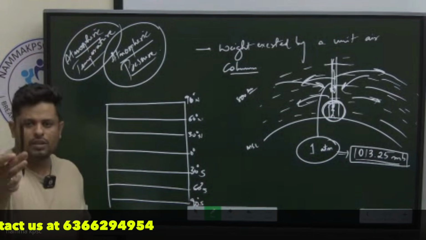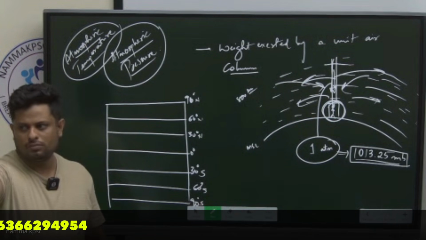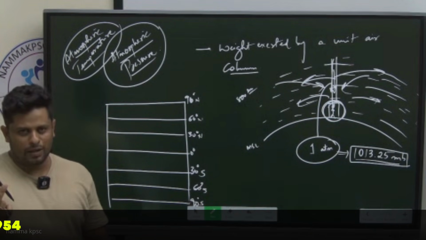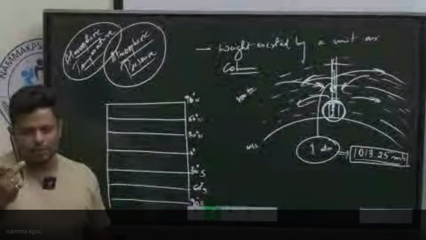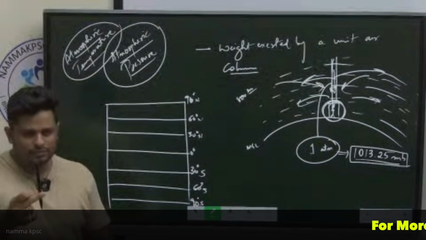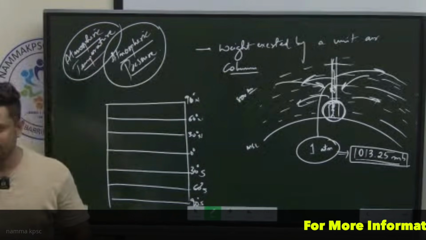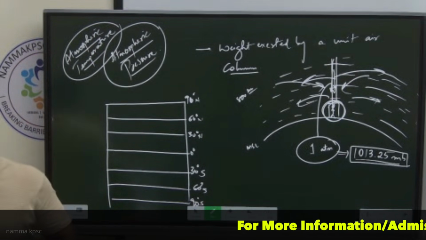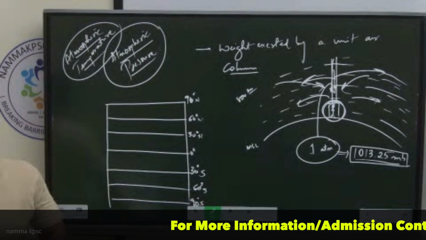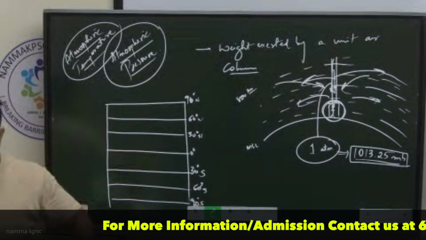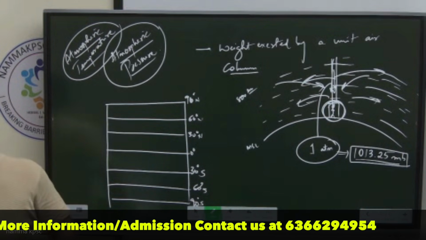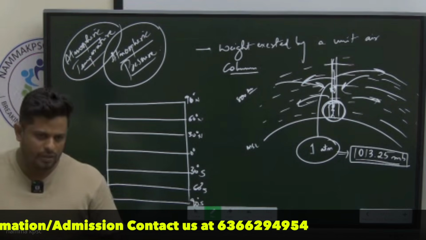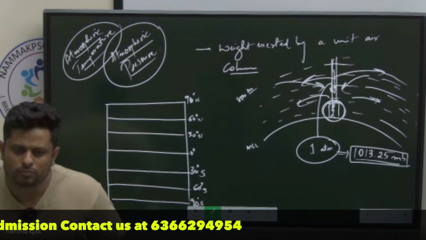If I heat this object, what happens to this object? It will melt. If I gradually heat this object, what will happen to this object? It will expand. Are you understanding this? What happens to the volume of this object? Or in general, what happens to the volume, whatever might be the state of the matter, solid, liquid, gas? If I heat that particular component, what happens to the volume?